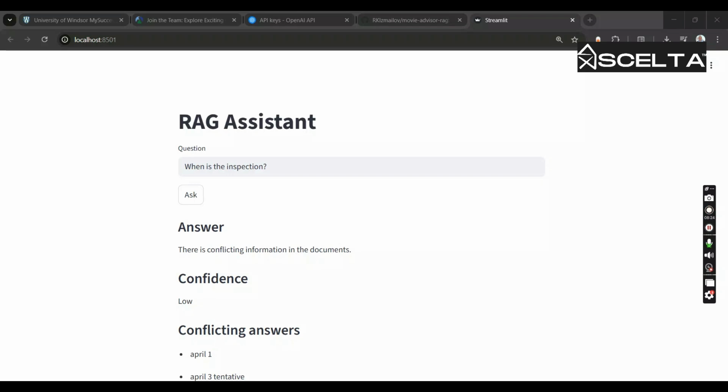So the main idea is the system should not just answer, it should know when it is right, when it is wrong, and when it doesn't know.